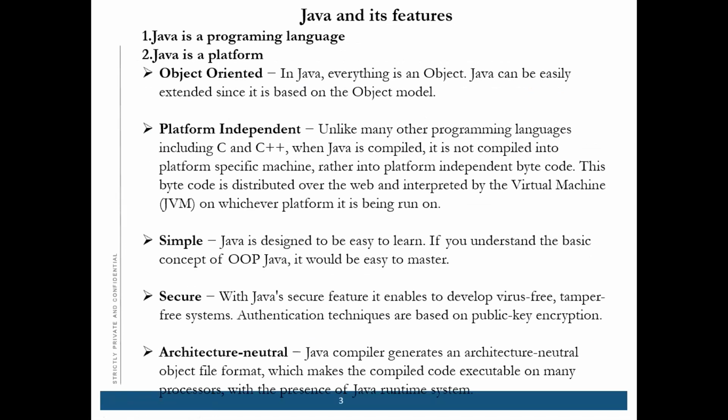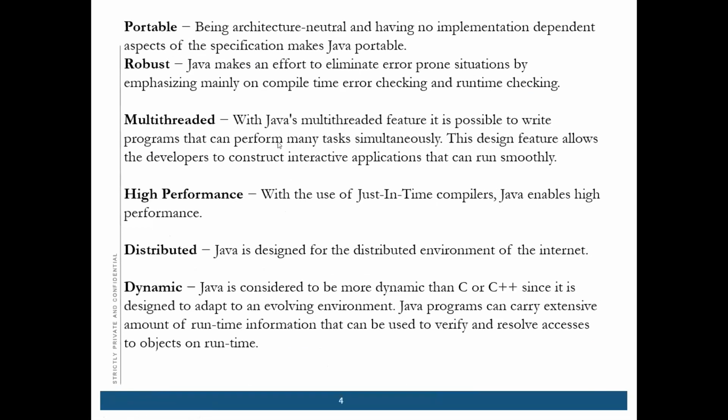Architecture neutral. The Java compiler generates an architecture-neutral program, and this helps it compile on any machine and makes it very portable. So the next feature is portable. Being architecture neutral and having no implementation-dependent aspects of the specification makes Java portable.